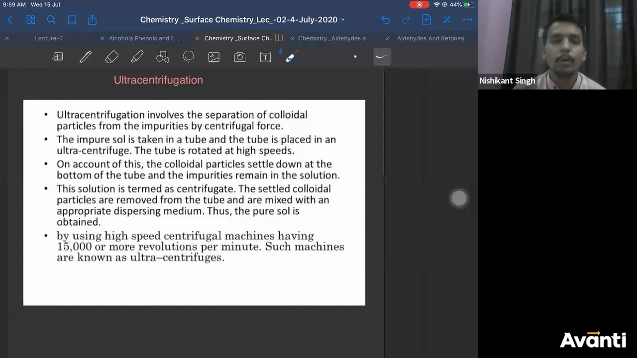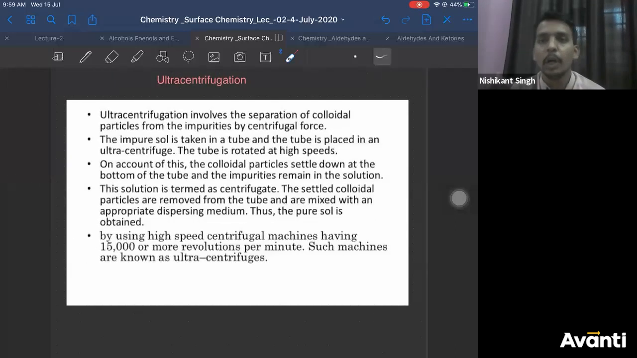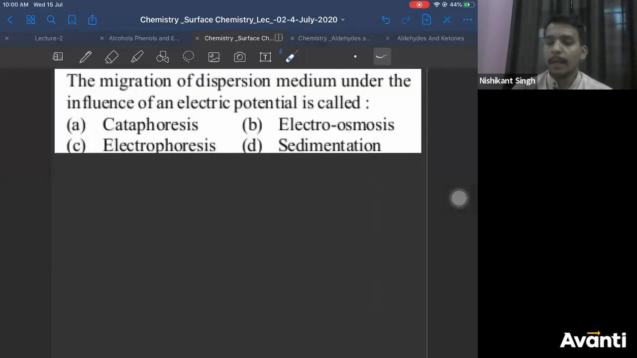Right. So let us do a question on this. Like generally, you will not get a question on this in your competitive exam, but since it is a part of textbook, we are reading it. The migration of dispersion medium under the influence of electric field is called. This is the type of question you can get. Dispersion medium, you know what it contains. Under the influence of electric potential is called, right?